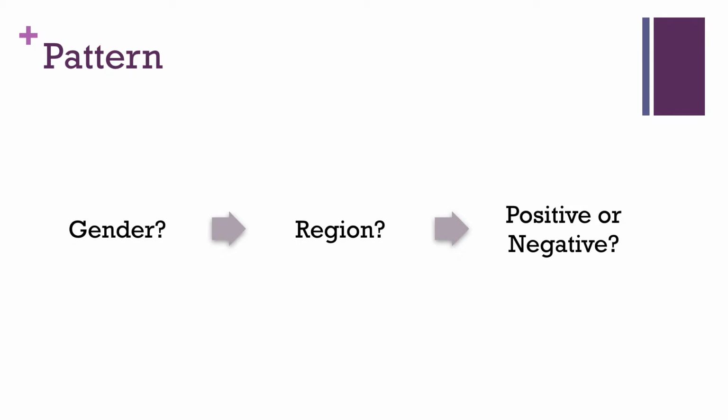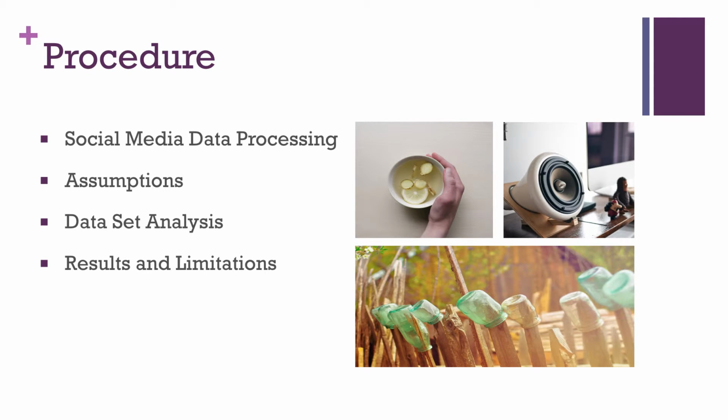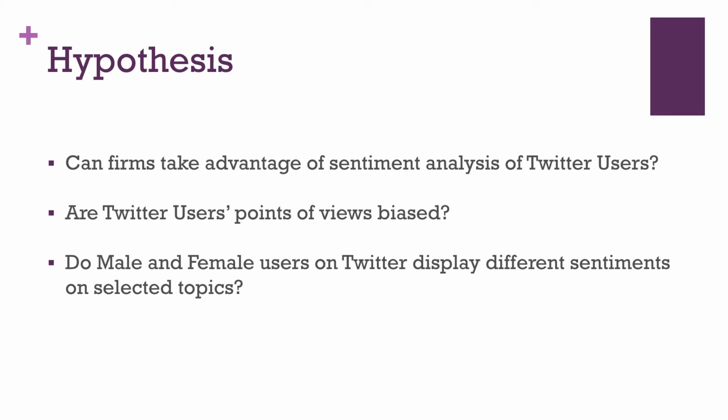We are trying to find if there are some patterns in genders, regions, and whether the comments of the tweets are positive or negative. For our procedure, we will first start processing and analyzing some social media data from tweets, and based on our assumptions, we will do some complementary analysis on another dataset, which is about PM 2.5. And later we'll talk about the results and limitations.